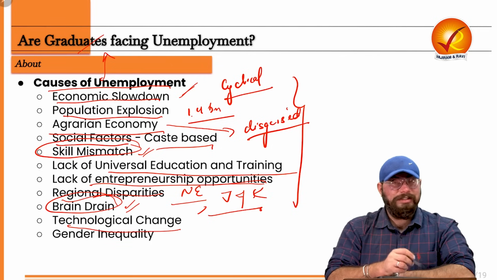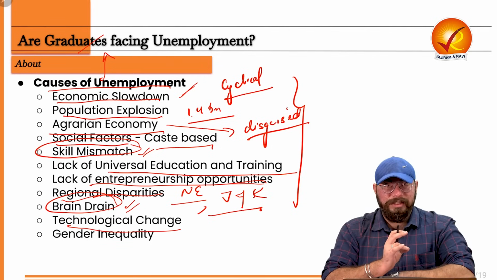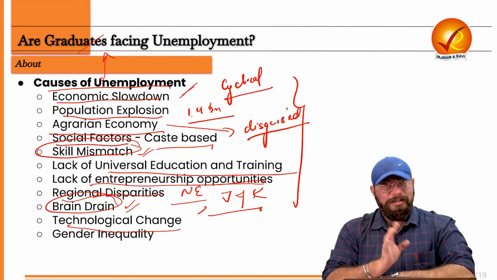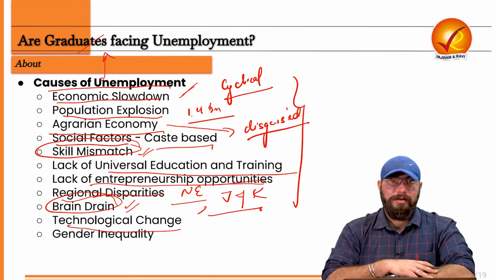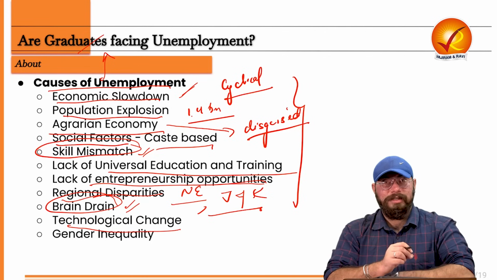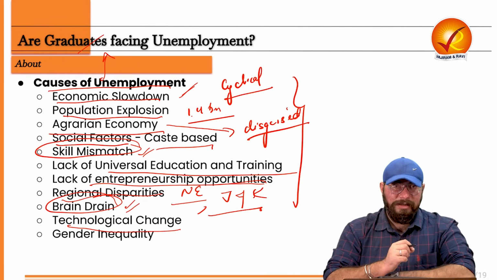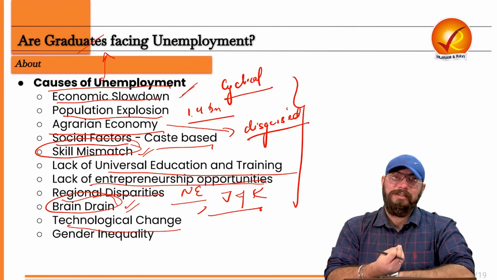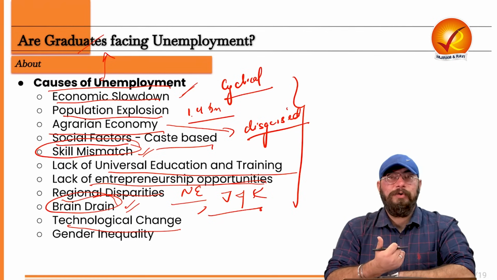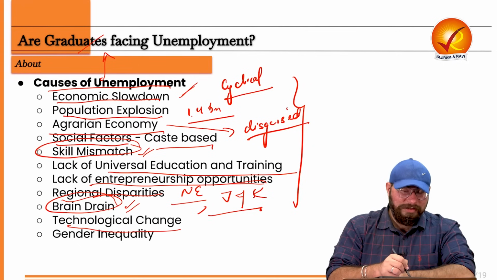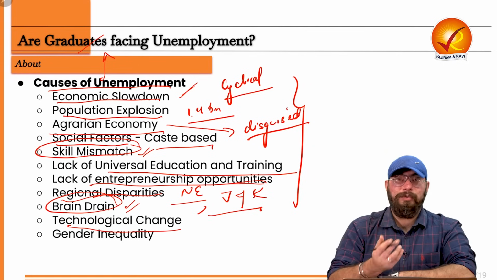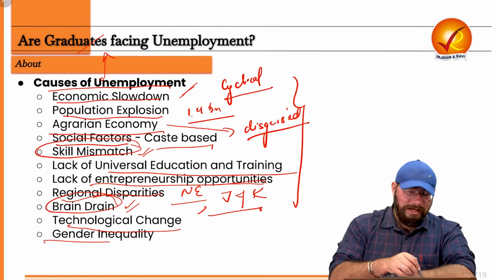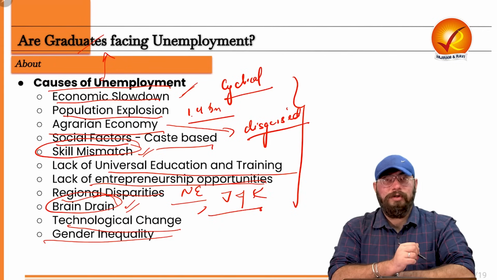Then technological change, again, skill mismatch and technological change. So you see right now, Industry 4.0, right? This is currently the trend. So your artificial intelligence, robotics, automotive industry, right? These are the trending industries right now. So if you're not matching your skills up to these industries, if you're not knowing how to use artificial intelligence, of course, there will be a skill mismatch and you will not be employed, right? So technological change is also one of the reasons, and also the gender aspect we should not forget.